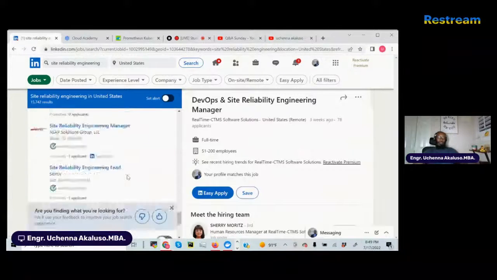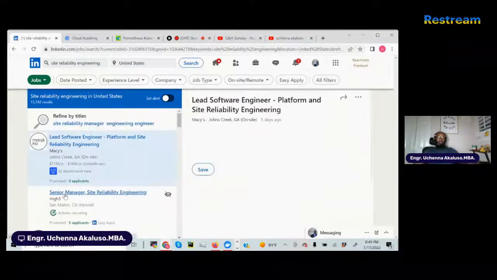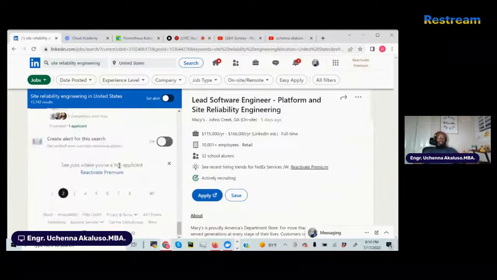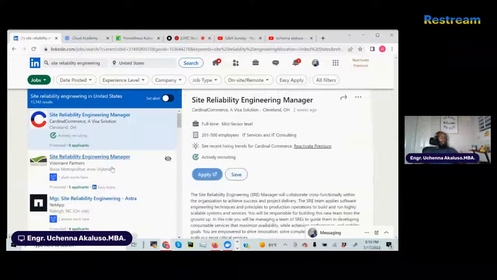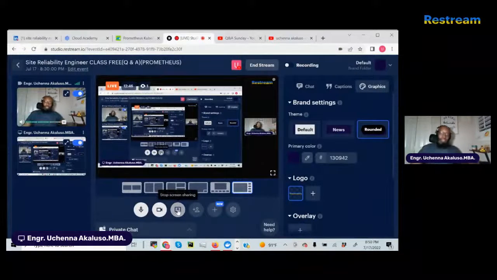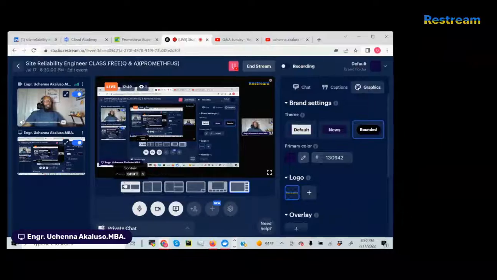Look at all this. This is just the first page. Look at all this stuff. Here, look at page 2. Look. Tons of jobs. Tons of jobs. Go to page 3. More jobs. Okay. More jobs. So you can't go wrong, guys. This program is 6 months. You come in, you take the class, and after 6 months, you start to look for a job. Okay. This is a perfect time, guys.